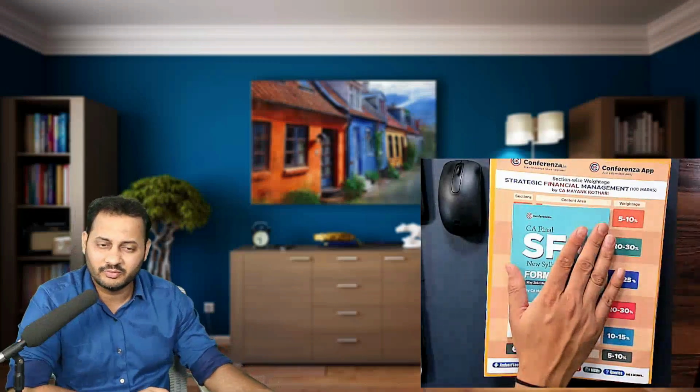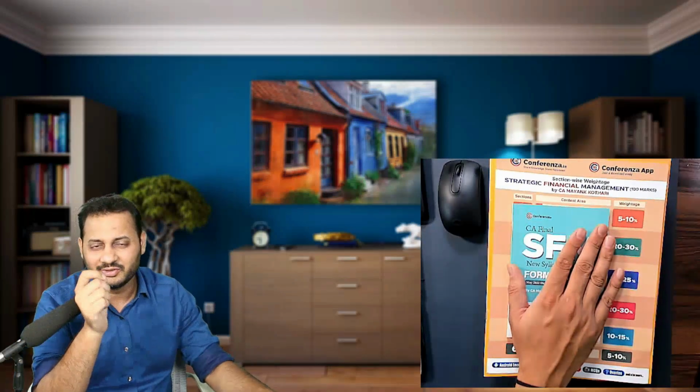Okay, so let me show you the material that you will be receiving. This is another screen that I have opened beside me. This is the small book, the first book that you will receive. This is called the SFM formula book. This is the summary book for all the SFM formulas. So 99.99% of the formulas have been covered in this.